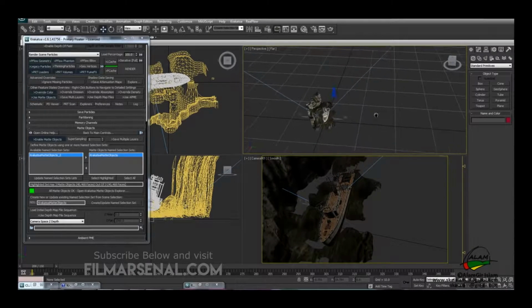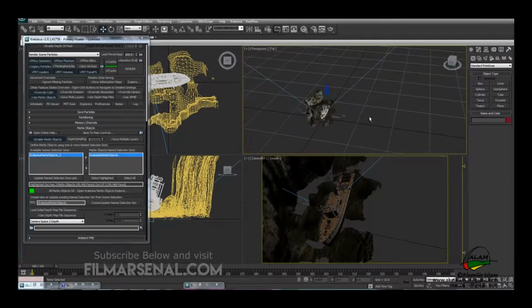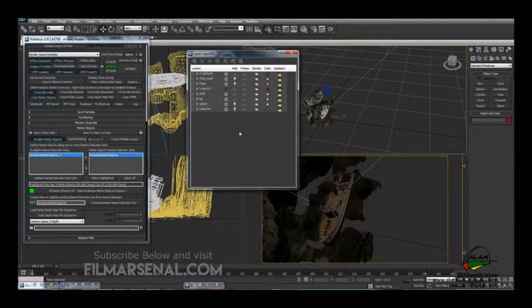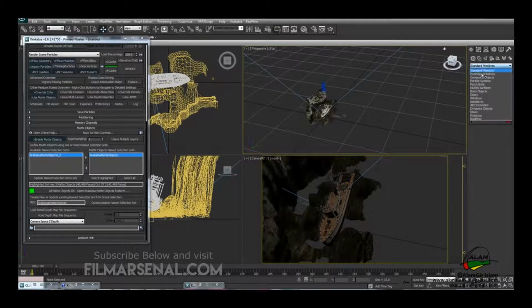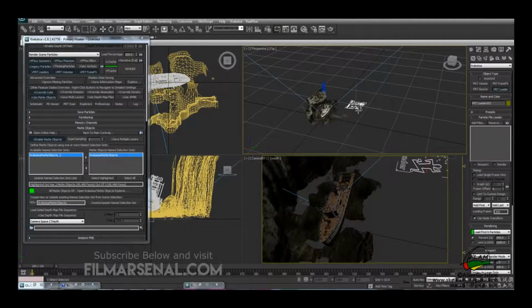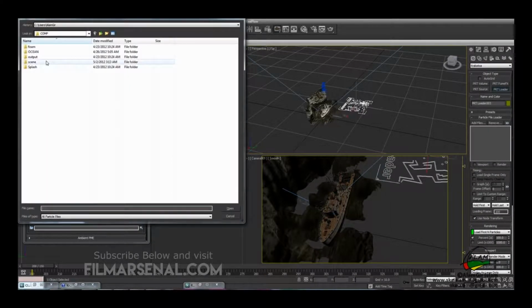After the simulation is done, we'll come back to 3ds Max, and we'll go to manage layers. We'll switch off everything except the ship and the BG. Then we'll go to Krakatoa, create a new PRT loader, and we'll load the sequences that we have just saved.